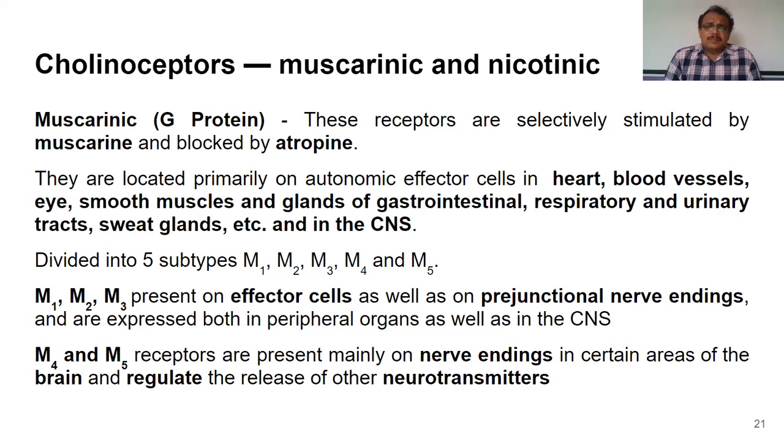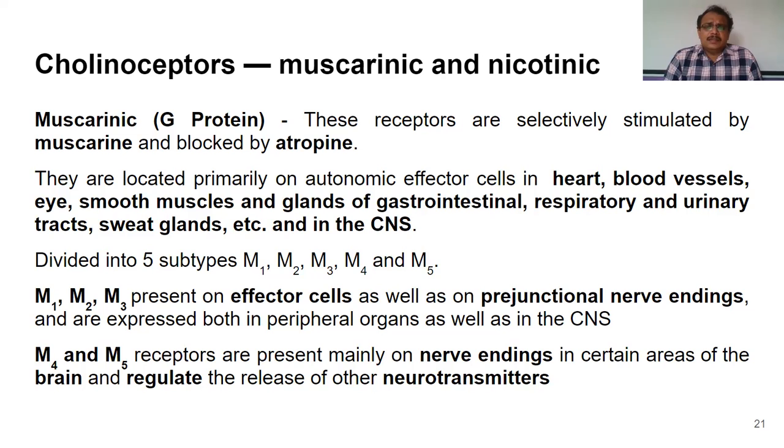The muscarinic receptors are once again divided into 5 different subtypes based upon the distribution of these receptors and the agonist that acts on those receptors. They are M1, M2, M3, M4, and M5.